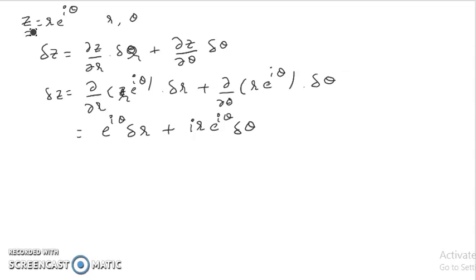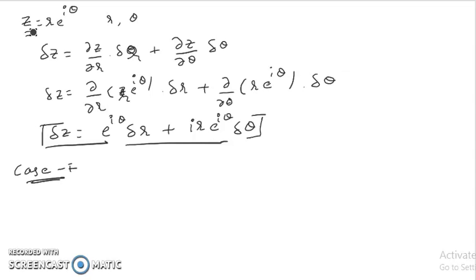This is what we are going to get, which means delta z is equal to this. This one we are going to use in our equation 1. As delta z tends to 0, there are two cases we are going to have: delta r may tend to 0 or delta theta may tend to 0. Now look into case 1.